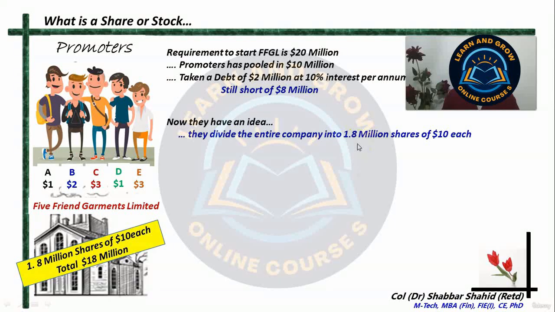Because remember we had talked about how the share has to be first of all equal and then distributable. Since they want $18 million, 10 they have already been able to manage, they want 8 more. So the requirement is $18 million. Therefore, they divide it into 1.8 million shares, each share costing $10.